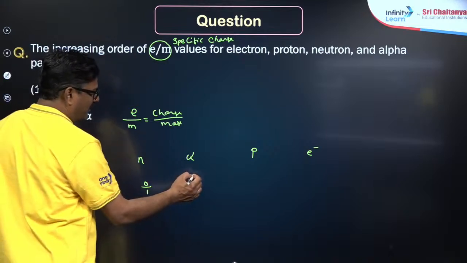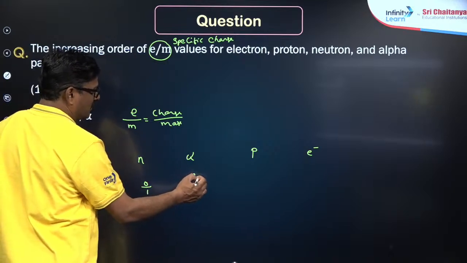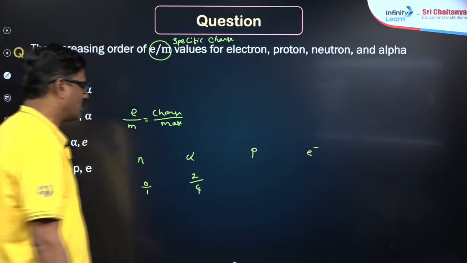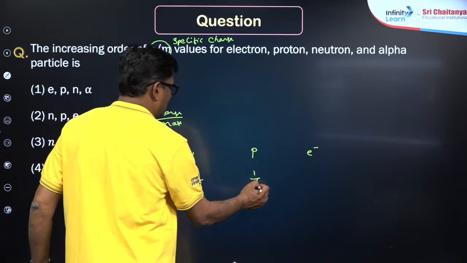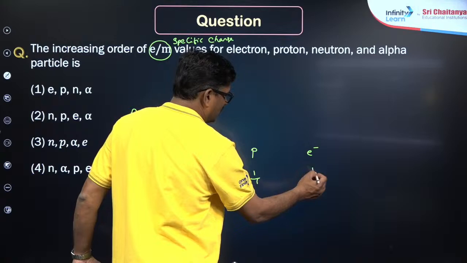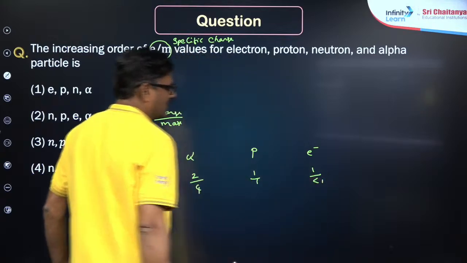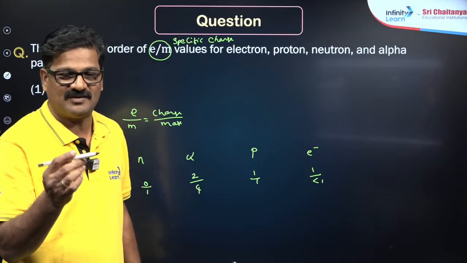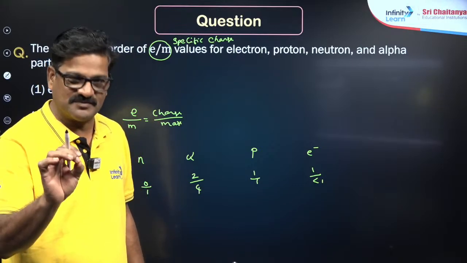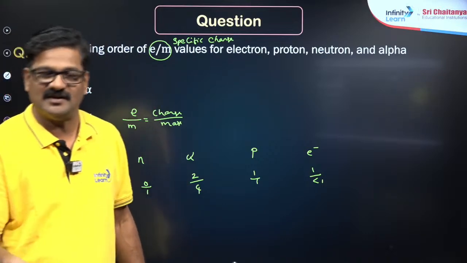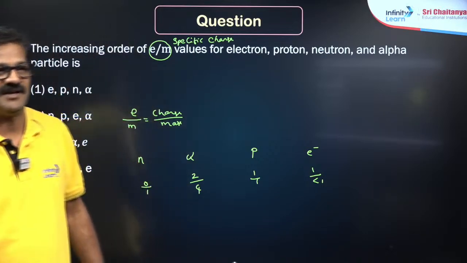Alpha particle's charge is 2 units and mass is going to be 4. Proton is 1 and 1. Electron has 1 unit charge and its mass is less than 1. It is negligible, 1 by 1837. So you take 1 by 1837.